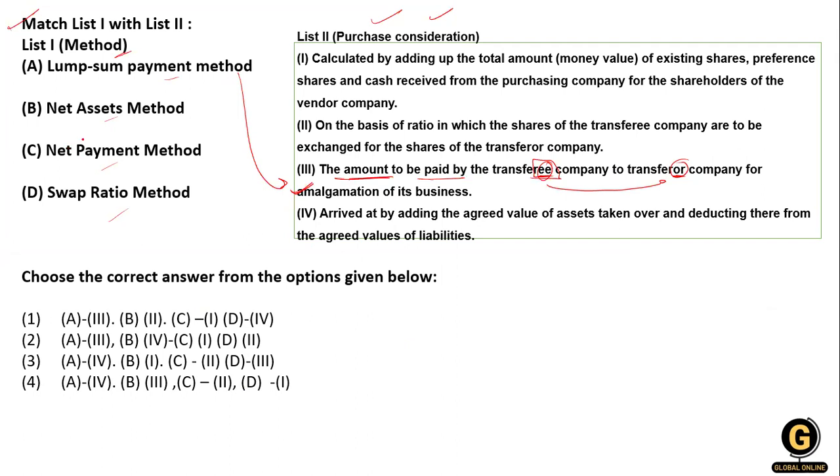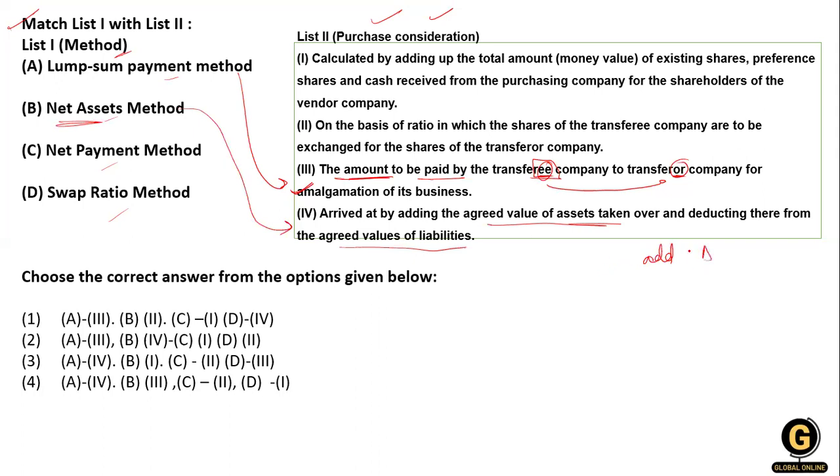Clear? Now the next one, the net asset method. The net asset method is arrived at by adding the aggregate value of assets taken over and deducting from it the aggregate value of the liabilities. How do we calculate net asset?